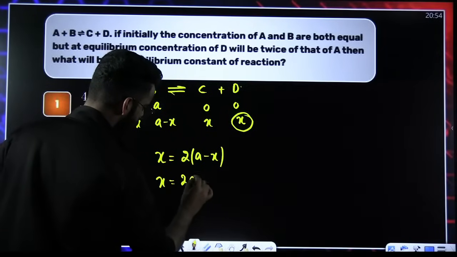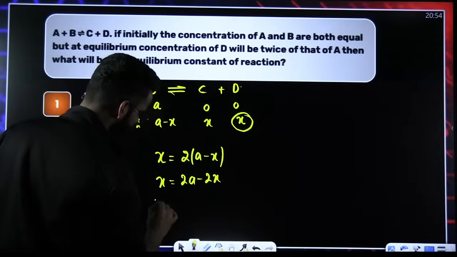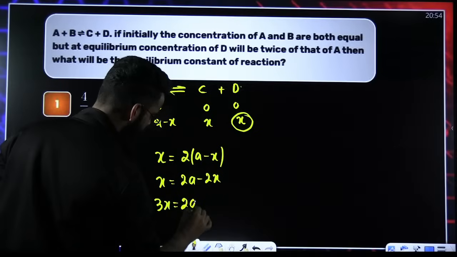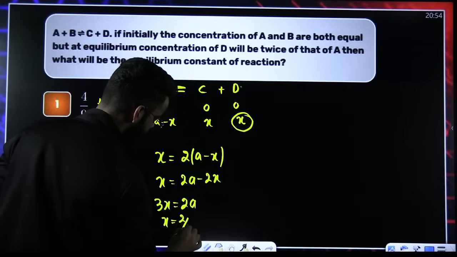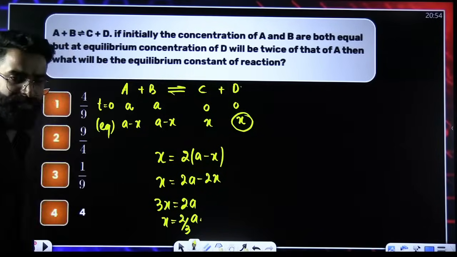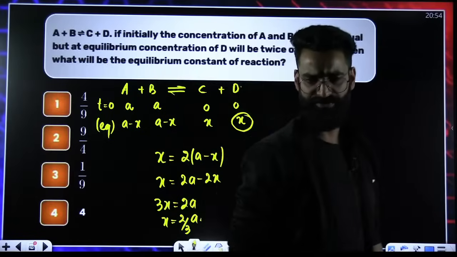So from here, what can I conclude? X is equal to 2A minus 2X, or 3X is equal to 2A, or X is equal to 2 by 3 A. I got the value of X here.